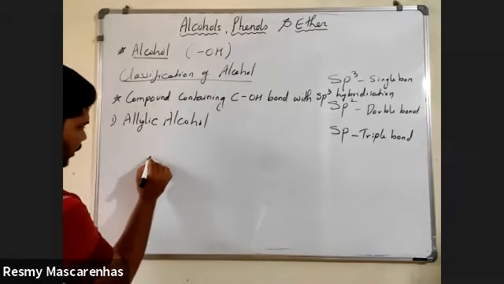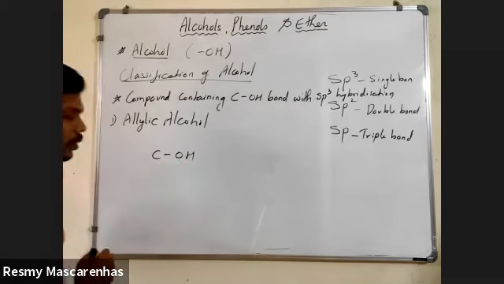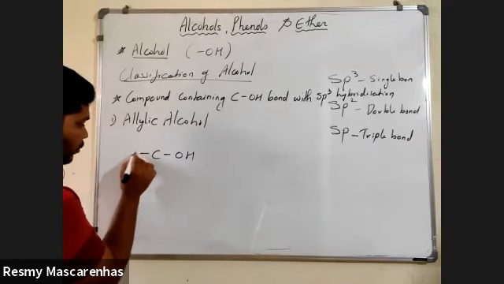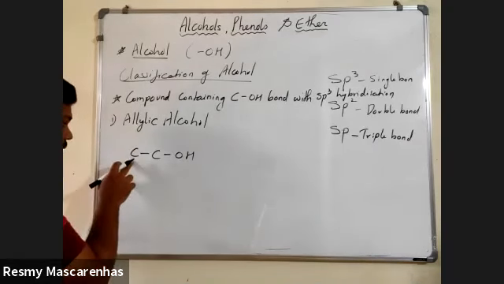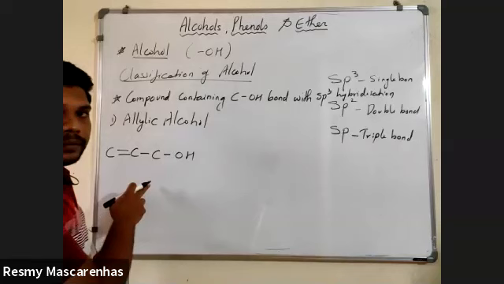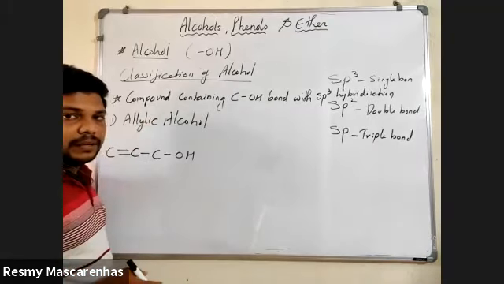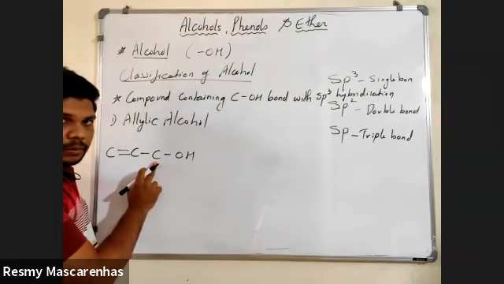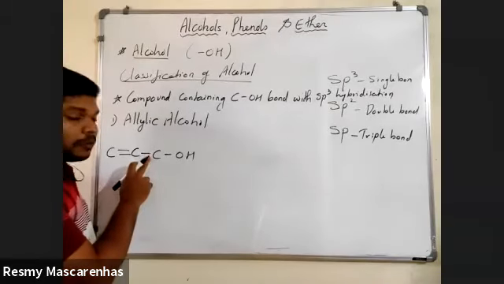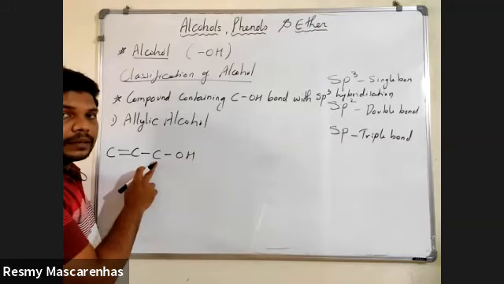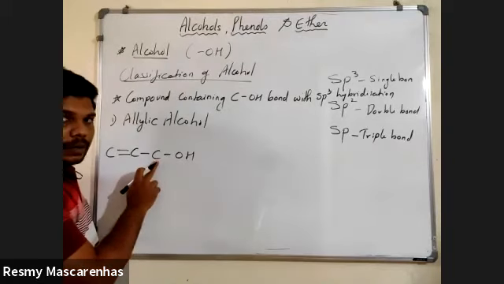We'll see that. Now see here, this is your alcohol. OH is attached to a carbon, so this is your major carbon. Now to this carbon, there is another carbon, and to this neighboring carbon, there will be a double bond. We have seen this allylic even in haloalkanes, haloarenes. Double bond will not be there on the major carbon. If suppose double bond is there, then you will call it sp2. But we are studying sp3, so there shouldn't be a double bond here.